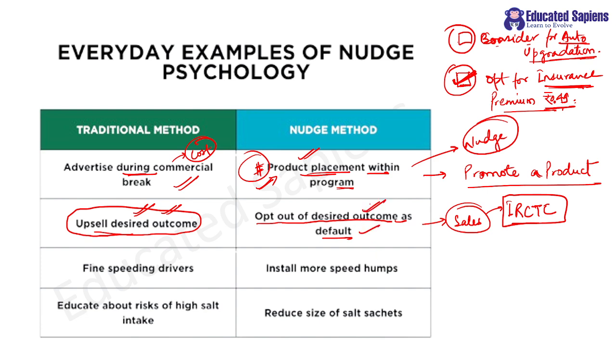Whatever are the desired outcomes, good things, they will make sure that those are already included in your package. Understood? So that there is inertia. If you want to opt out, you have to untick it purposefully. Clear? Then finding speeding drivers.